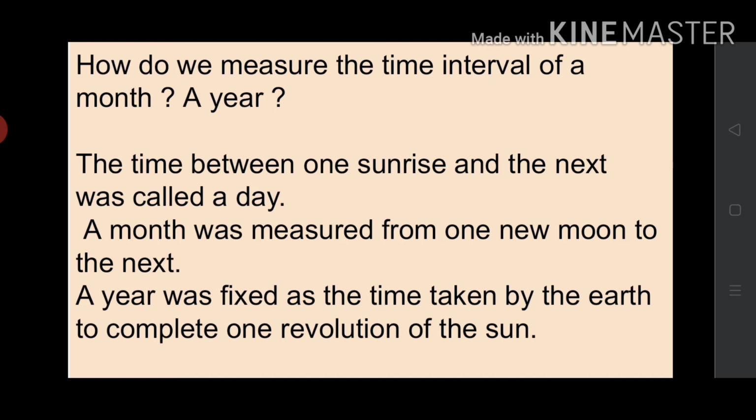Similarly, a month was measured from one new moon to the next new moon. A year was fixed as the time taken by the earth to complete one revolution of the sun. We already discussed the revolution of the earth. Earth takes 365 days to complete one revolution. That time taken by the earth to complete one revolution of the sun is taken as 1 year.